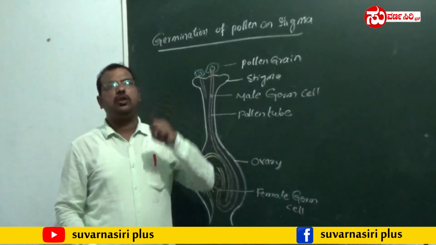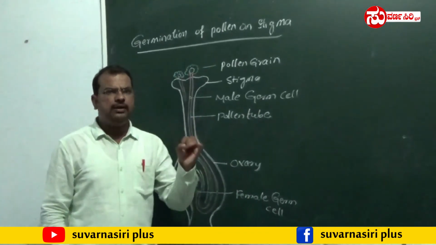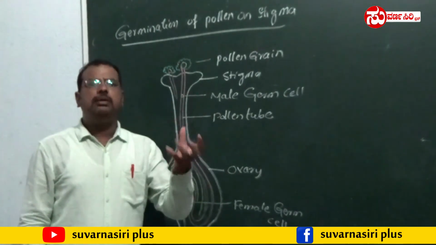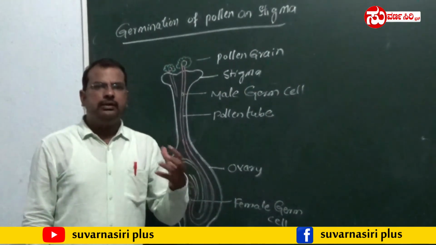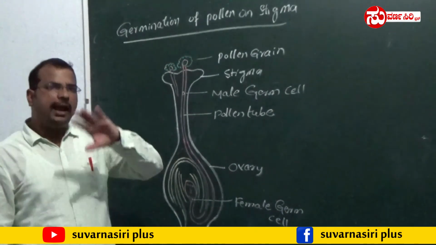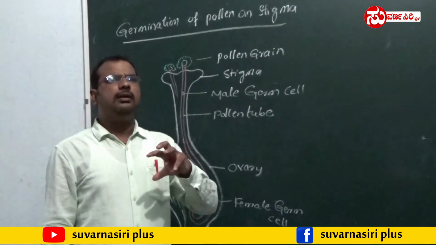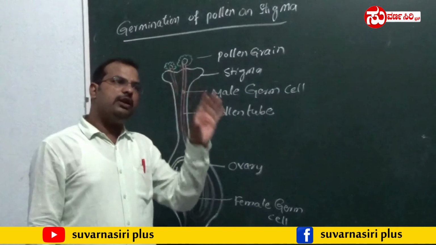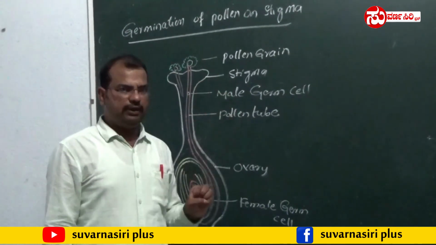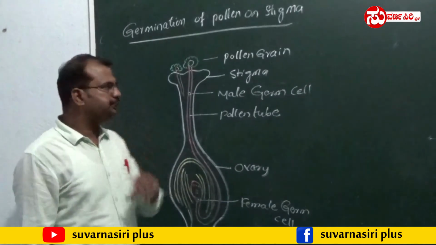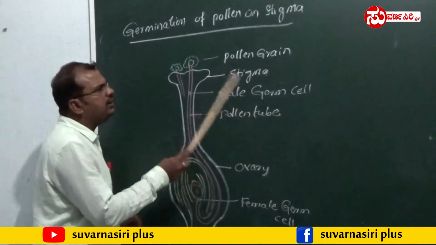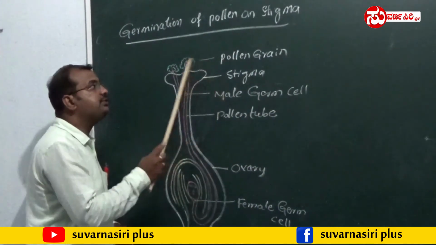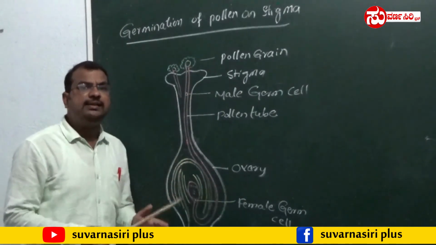Those agents are called pollinating agents, like human beings, air, water, honeybees. In this way, the pollen grains are transferred from the anther of one flower to the stigma of another flower by means of a pollinating agent. So through pollination, the pollen grain is transferred from one flower to another and sticks on the stigma. I already told you, stigma is sticky in nature.